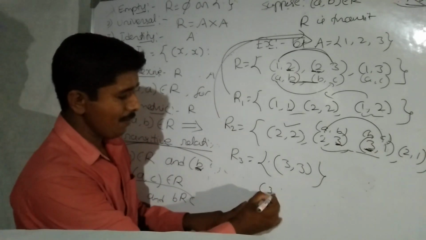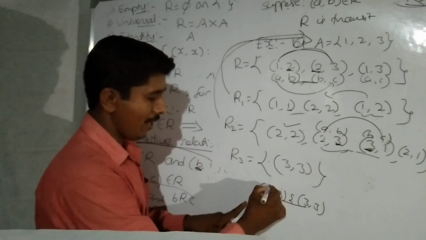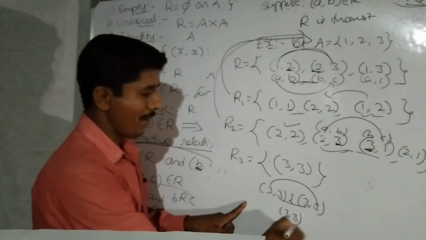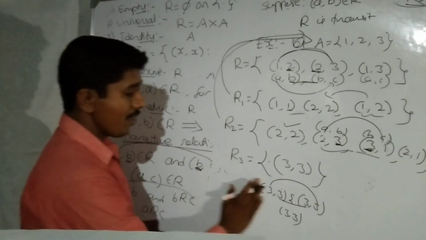A comma B same, and B comma C same element. Here the middle elements are equal. Then 3 comma 3 means the same element. Therefore this ordered pair itself is transitive.